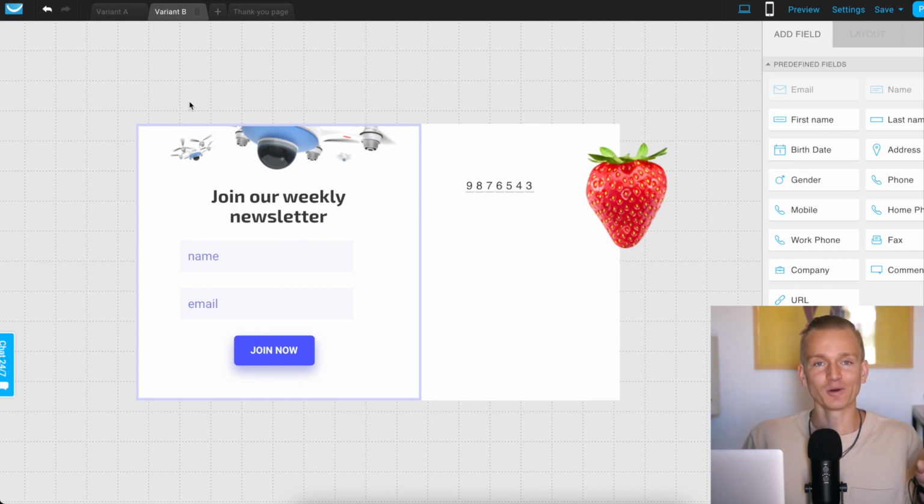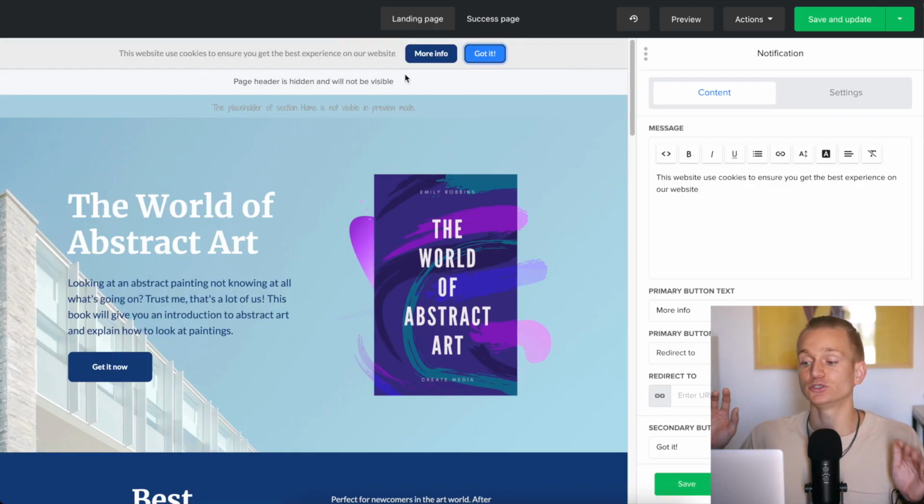So I hope I made it clear. It's very important. Usually there are a lot of other additional softwares that you use to do all of this A/B testing, but with GetResponse, you already get all of that with the software. When it comes to landing pages, you can do split testing on all of these softwares.